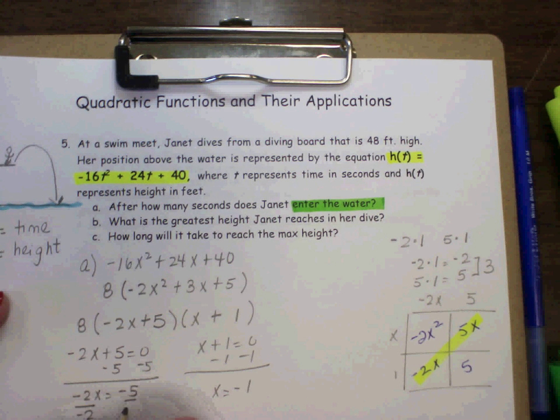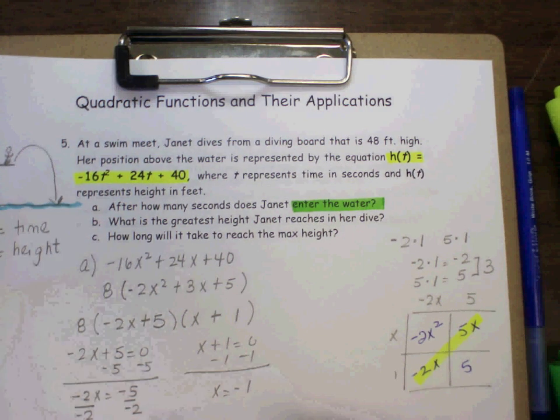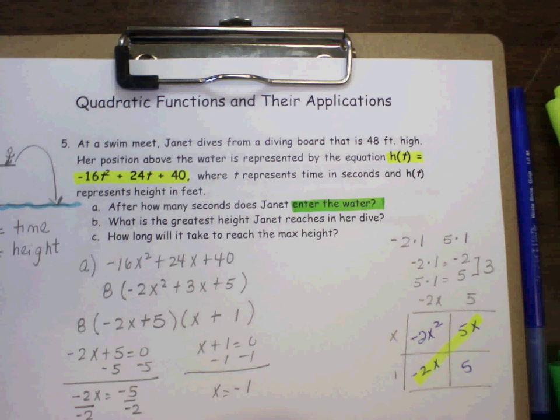Now x is time, so those would be seconds. Now, would you pick negative 1 or would you pick 2.5? Most definitely what? 2.5 seconds. Okay?